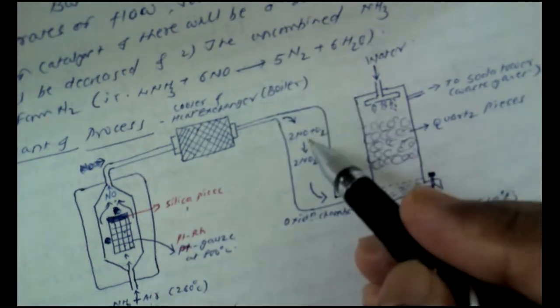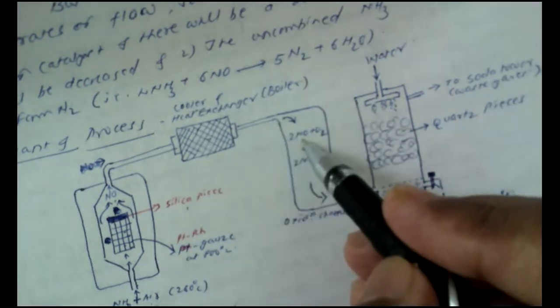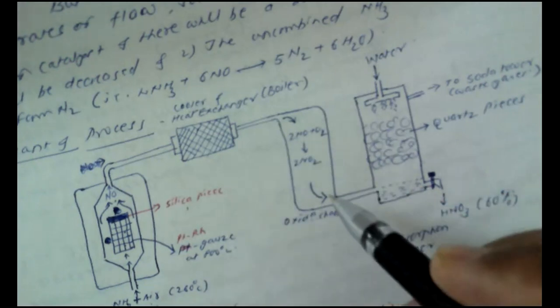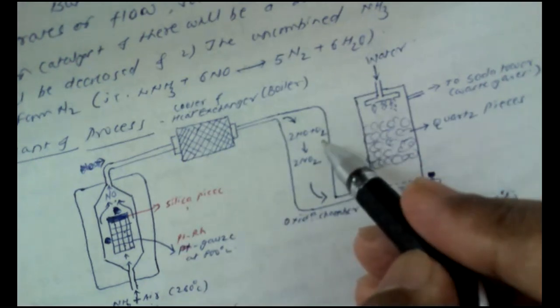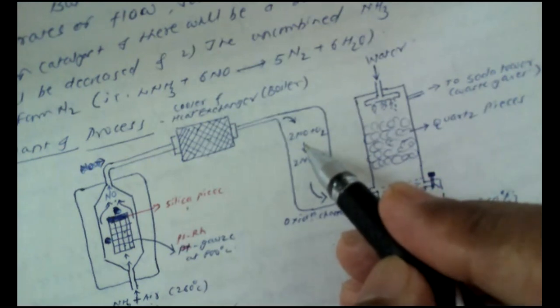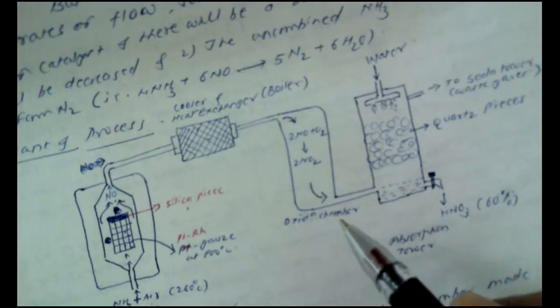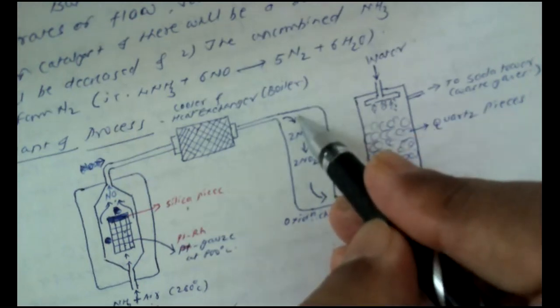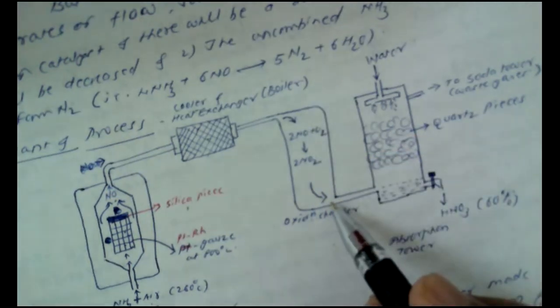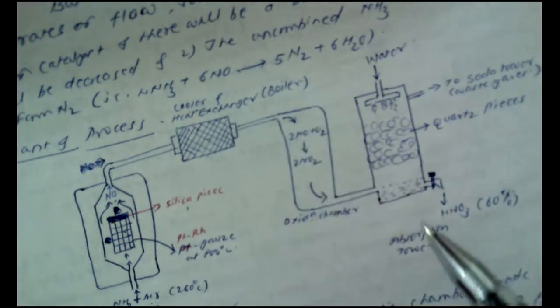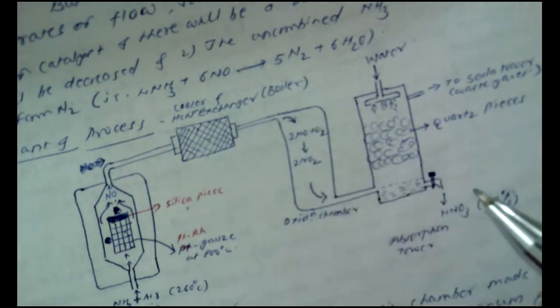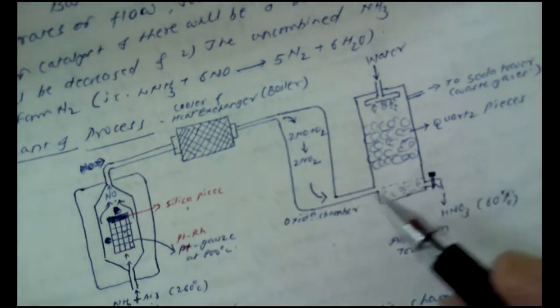When the cooled nitric oxide gas is brought into this chamber, a calculated quantity of oxygen is mixed with it so as to convert the nitric oxide into nitrogen dioxide. So at this point NO is there, at this point NO2 is there. That means the oxidation takes place. Now this is how the second step comes to an end.